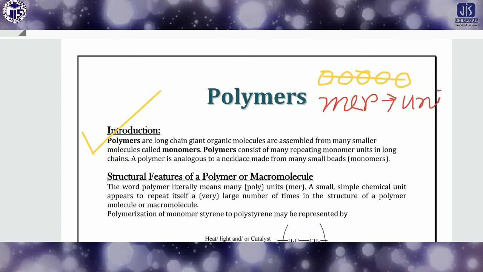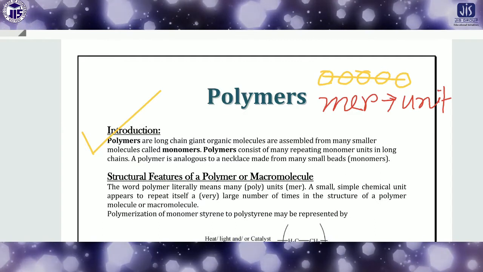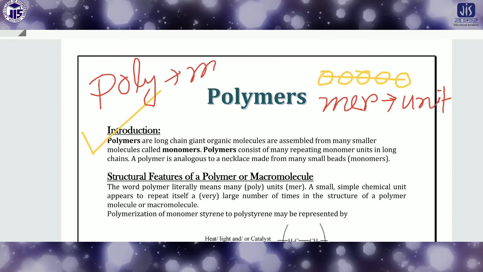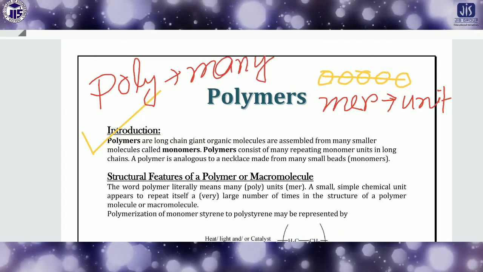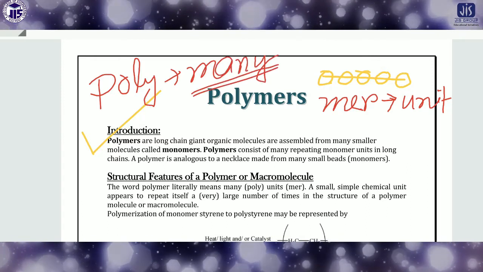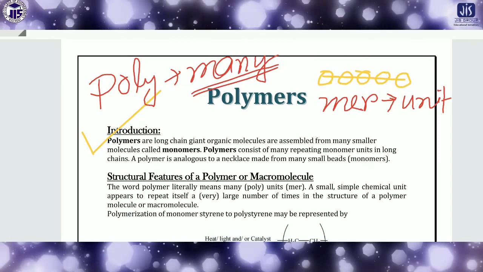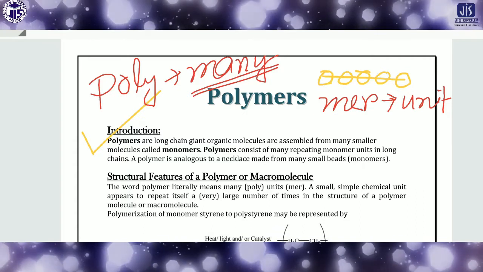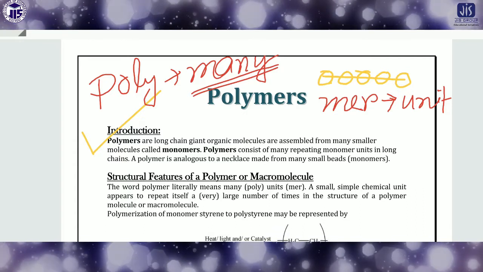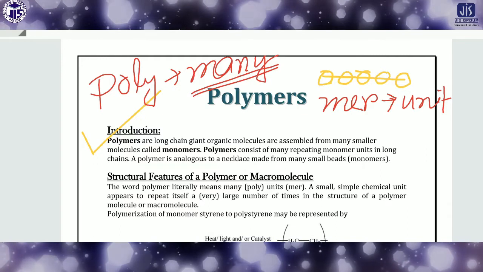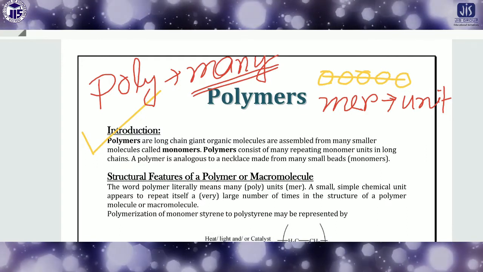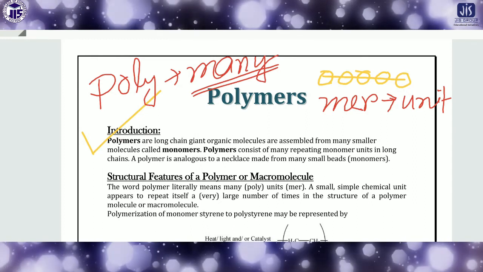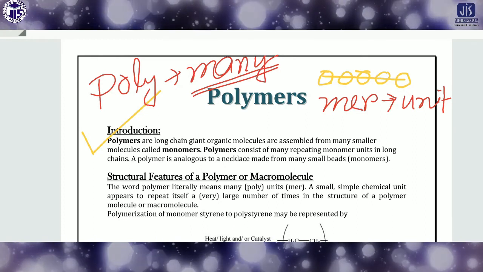So what is poly? Poly means many. So when many units combine together to form a long chain, this is called a polymer. That means very small units combine with each other to give a big molecule. Then this is called a polymer. Next, the structural features of polymers or macromolecules.